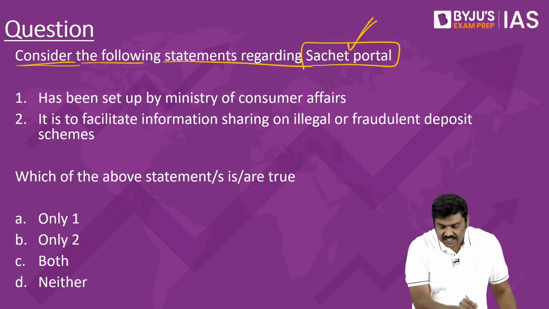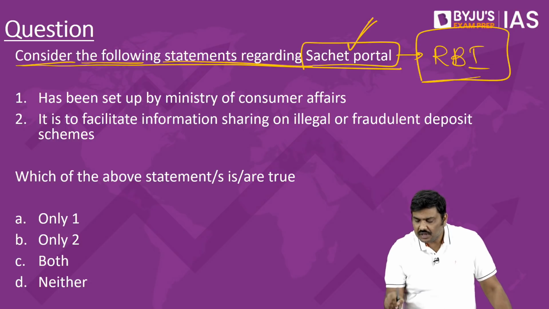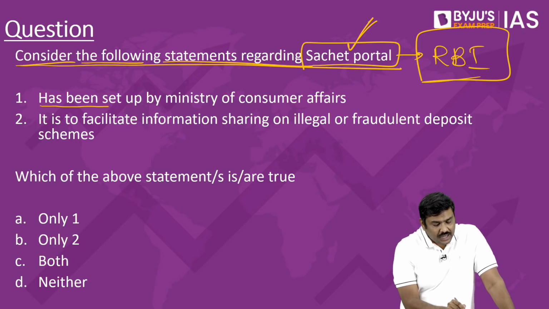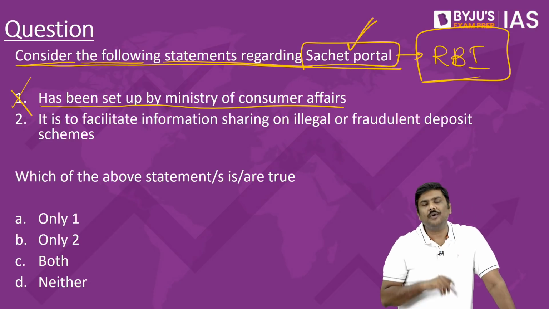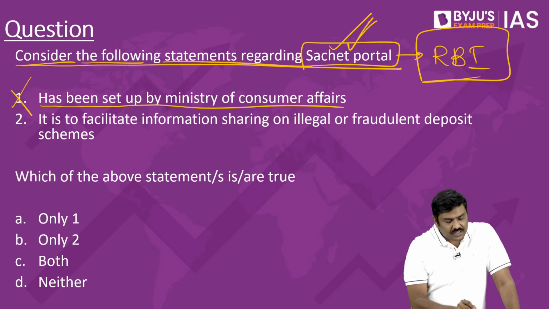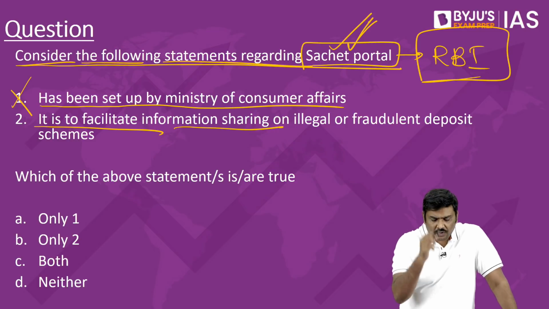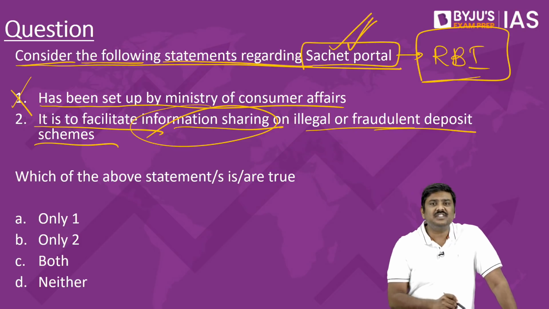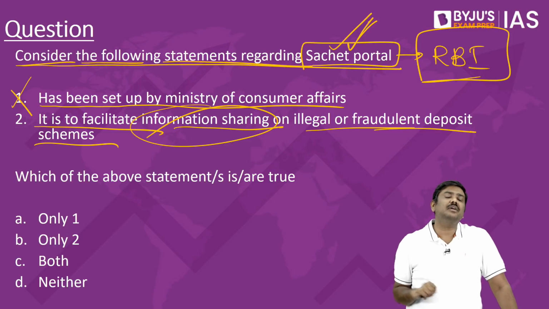So this particular Sachet portal is maintained by Reserve Bank of India. Remember this. It is maintained by Reserve Bank of India. So the first statement, that it has been set up by the Ministry of Consumer Affairs, is wrong. What is the objective of this particular portal? Customers will basically be allowed to file complaints or information on illegal or fraudulent deposit schemes which are introduced by people or institutions in the market.